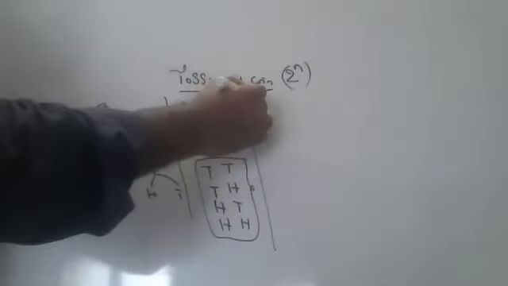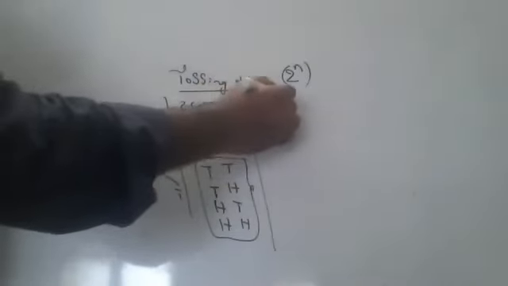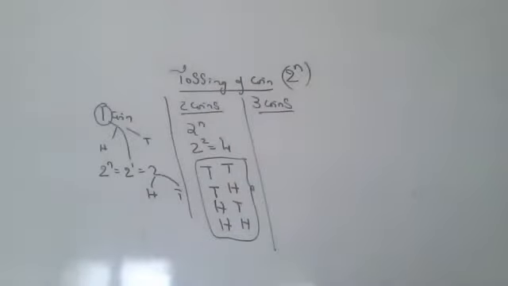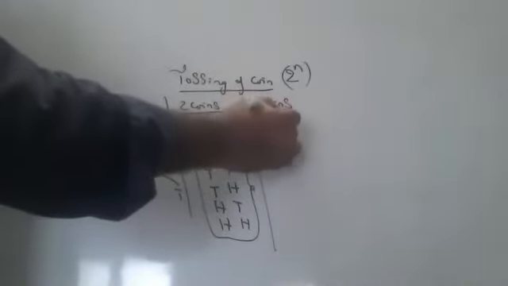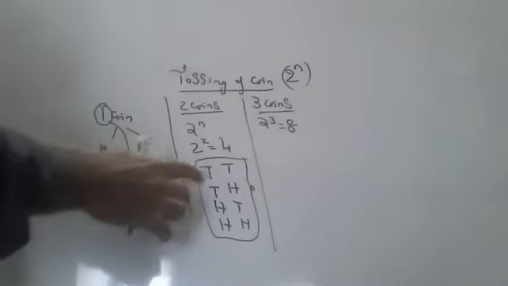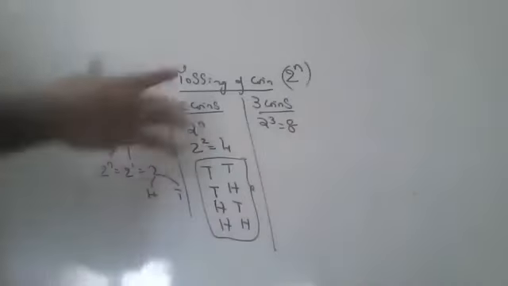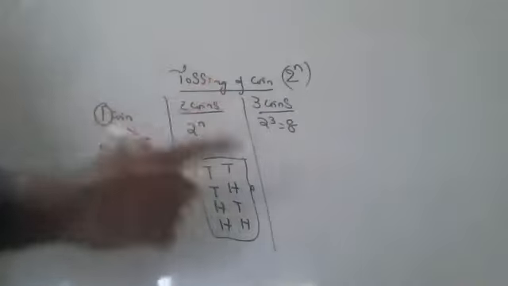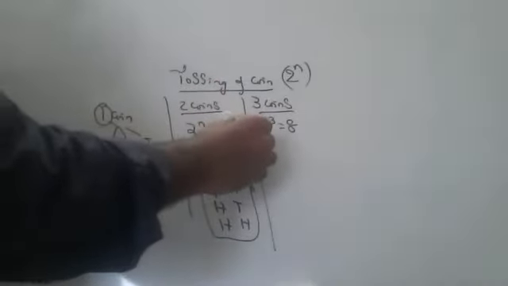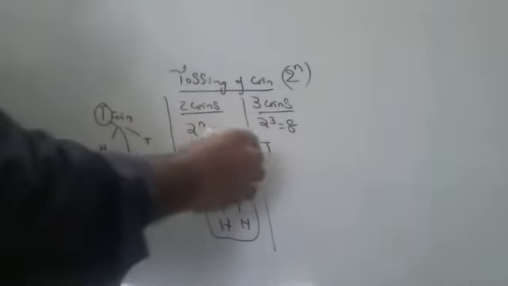Suppose you toss 3 coins. I hope everyone is understanding and copying. It's very important. You should write this. 2 to the power of 3, 8 probabilities will be there. 4 was easy, but for 8 there is an easy method to identify the probabilities. Please listen to all of it.